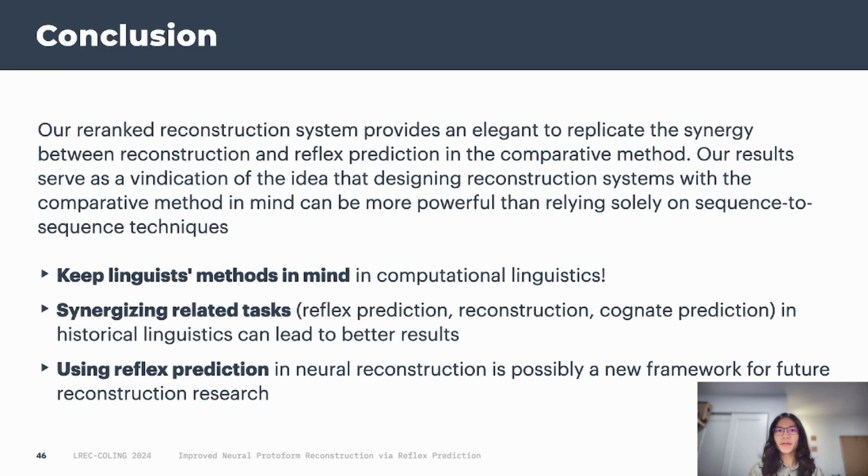In conclusion, we realize that many efforts to automate proto-language reconstruction with neural networks have treated reconstruction as a fairly generic sequence-to-sequence task. Ironically, they make little attempt to replicate the centuries-old comparative method used by historical linguists. Our proposed re-rank reconstruction provides a more complete implementation of the comparative method, in particular by implementing the constraint that reflexes should be inferable from the reconstructions. By upscoring reconstruction candidates from which reflexes can be correctly derived, we achieve reconstruction performance that surpasses existing methods.